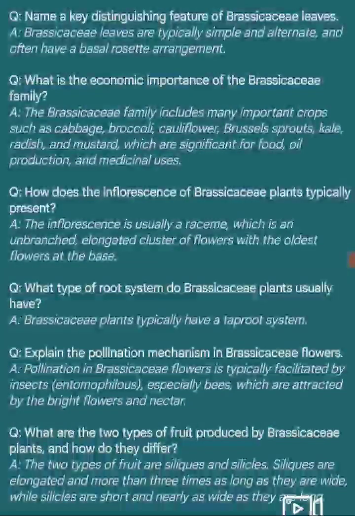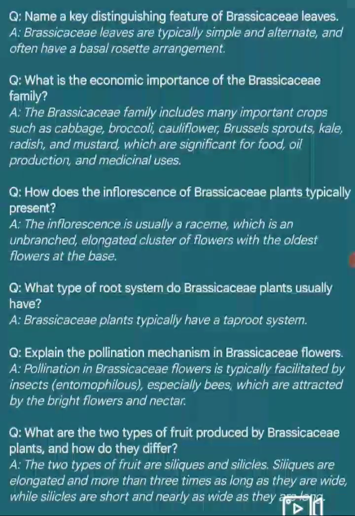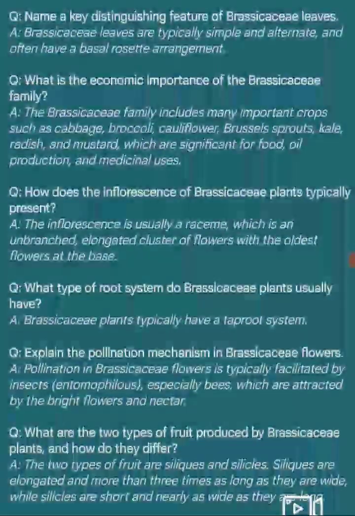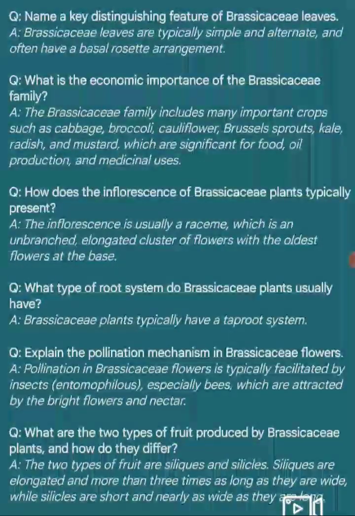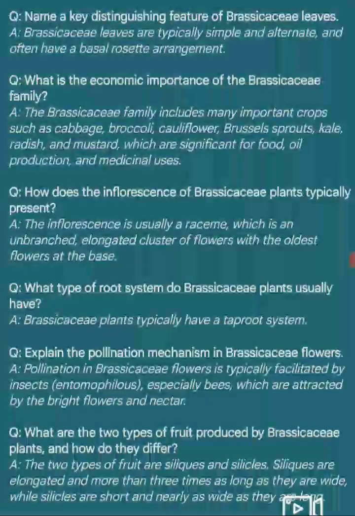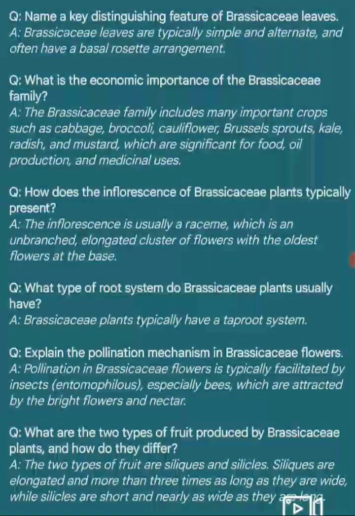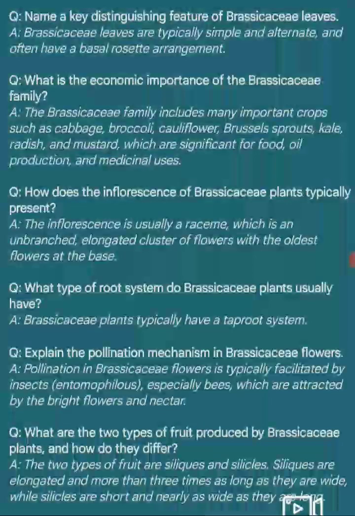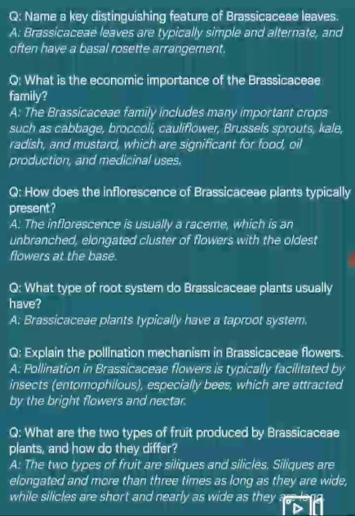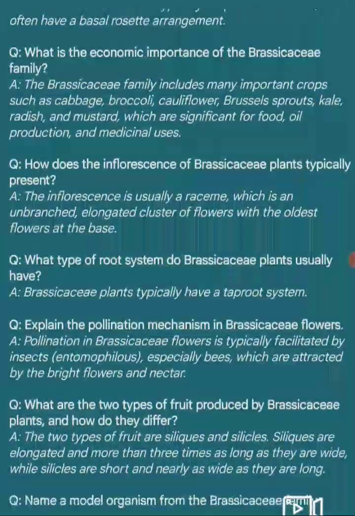Next question. How does the inflorescence of Brassicaceae plants typically present? Answer. The inflorescence is usually a raceme, which is an unbranched, elongated cluster of flowers with the oldest flowers at the base. Next question. What type of root system do Brassicaceae plants usually have? Answer. Brassicaceae plants typically have a taproot system.